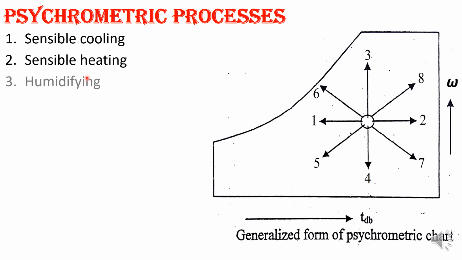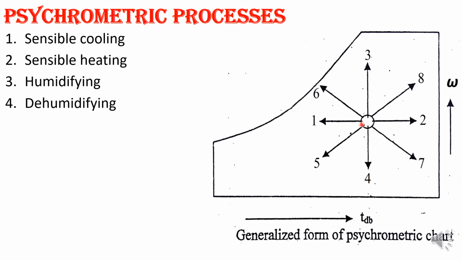Next one is humidification and dehumidification. From this point, if you go vertically upwards, that is called humidification. Humidification is nothing but the moisture content in the air increasing, at constant temperature. Dehumidification means the humidity keeps on decreasing at a particular temperature. So: 1 cooling, 2 heating, 3 humidifying, 4 dehumidifying.